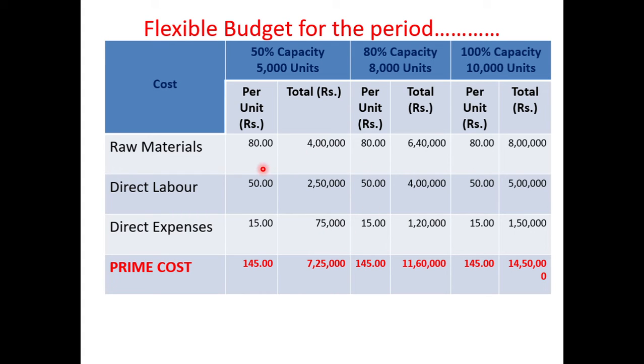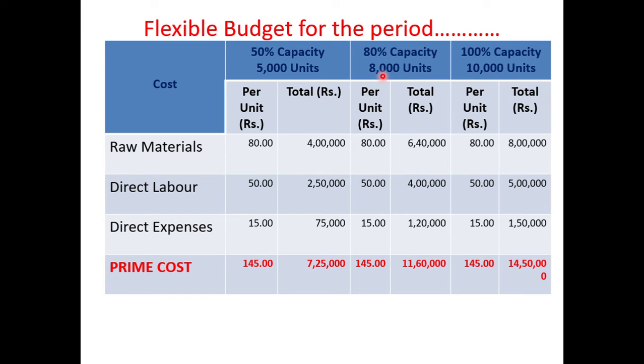Now, how to calculate? We know the number of units they have produced for 50% capacity, that is 5,000 units. Now we have to calculate the number of units for 80% capacity. How to calculate? For 50% capacity, 5,000 units; for 80% capacity, how much?